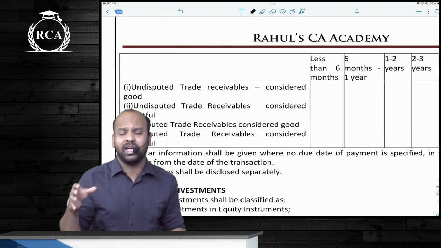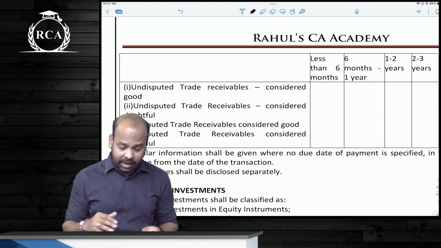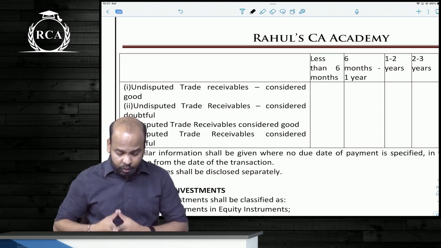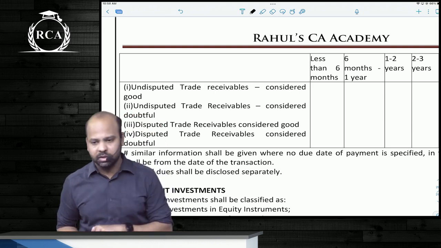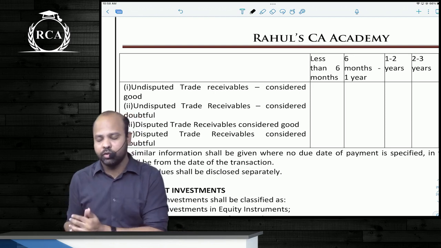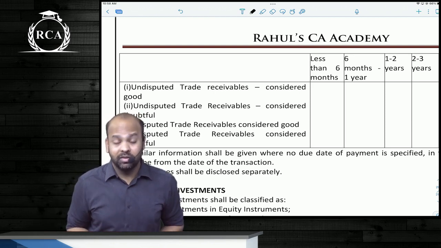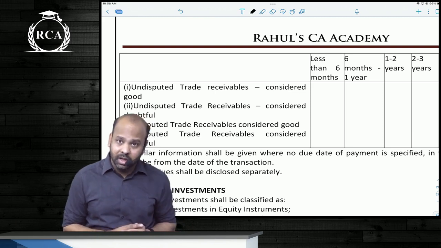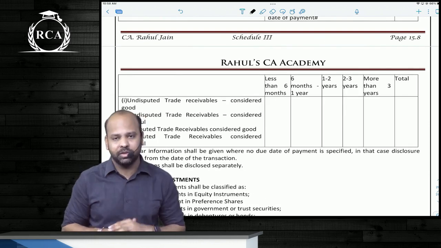The other classification is there, guys. What is considered good, considered doubtful. So that classification is still there. That is not gone. So you will have to write them as disputed and undisputed. Disputed, considered good. Undisputed, considered good. Disputed, considered doubtful. Undisputed, considered doubtful. And this aging schedule with that. 0 to 6 months, 6 months to 1 year, 1 year to 2 years, 2 years to 3 years, and more than 3 years. These are the major changes that are relevant for you as a student for the purpose of examination.